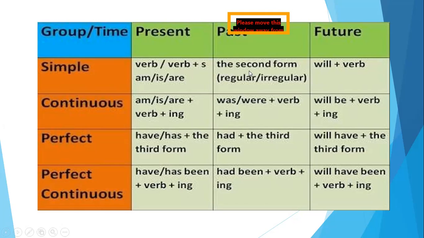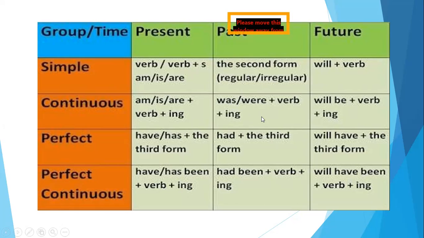Okay, now let's move to the past tense. The second form is used, that is, he did his work, she ate the cake. If it said she eats the cake, she ate the cake. Then in the continuous, it's always was or were with the verb and then ing is added to the verb. Again, it's very simple. He was doing his work.